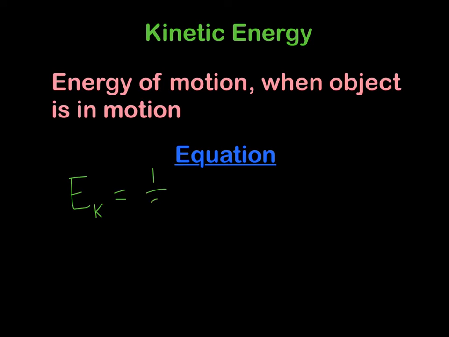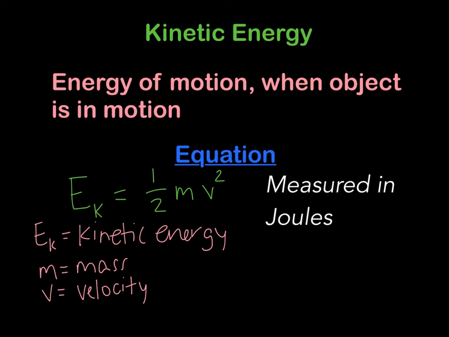So the equation is 1/2 of the mass of an object times the square of its velocity. Because it is still an energy, it is measured in joules. Even though it's not potential energy, it is kinetic energy. All energy will be measured in joules.